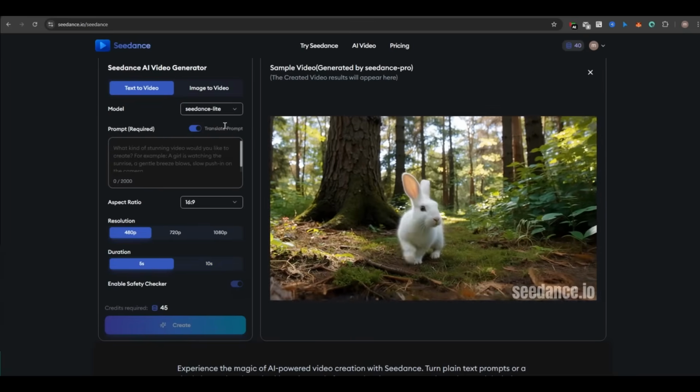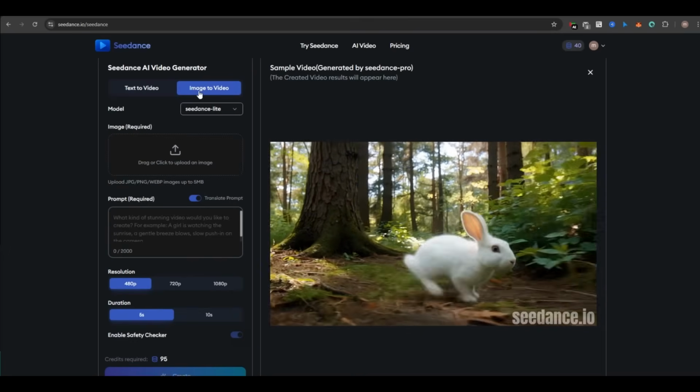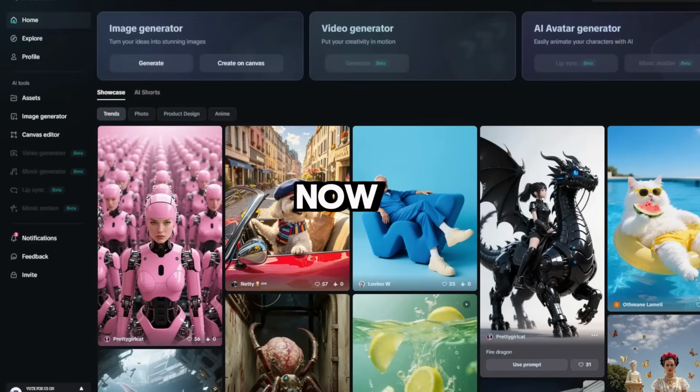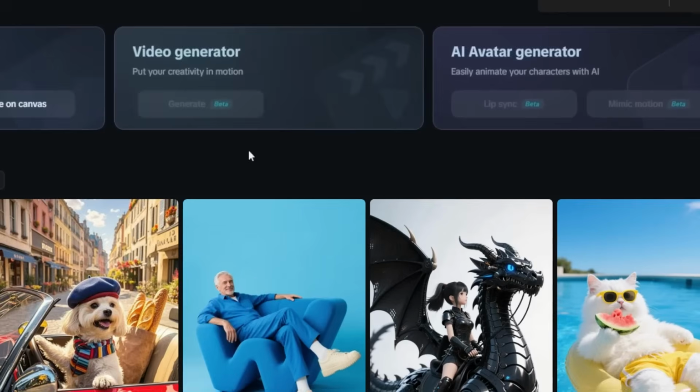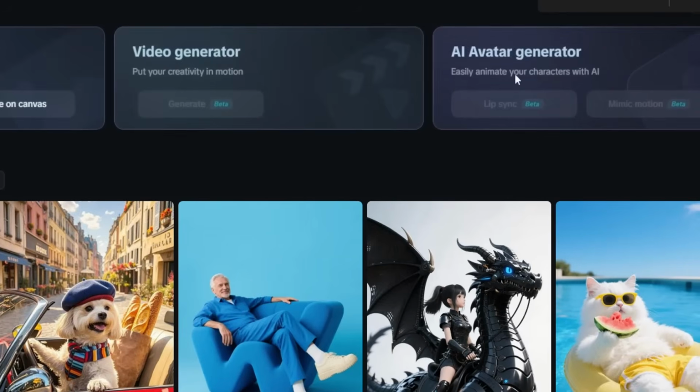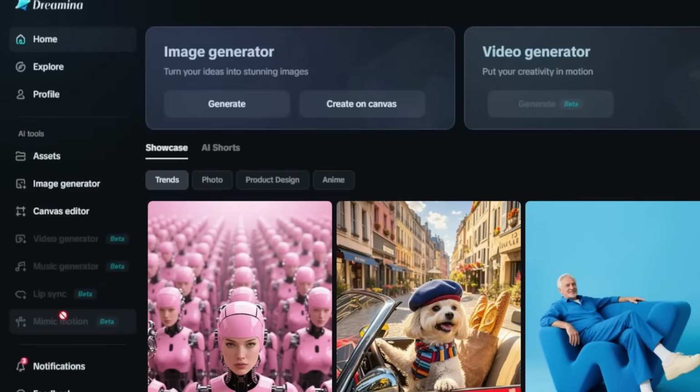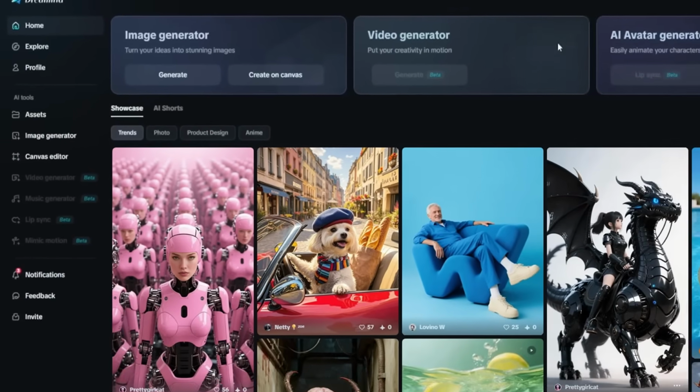But trust the AI tube skills because I found a way, and you should be greeted with this interface. Now remember, do not rush and create an account. I'm going to advise you to watch this video to the end because as you can see, the video generator and the AI avatar generator that are both better than Veo 3 being in beta and unavailable is the key if you want to use this tool for free. So if you go over here, as you can see, all of them are unavailable. So this is a very, very key point for you to be able to use this tool for as long and as much as you want. So just watch until the end.